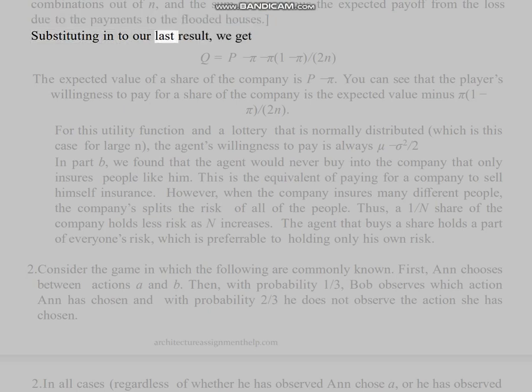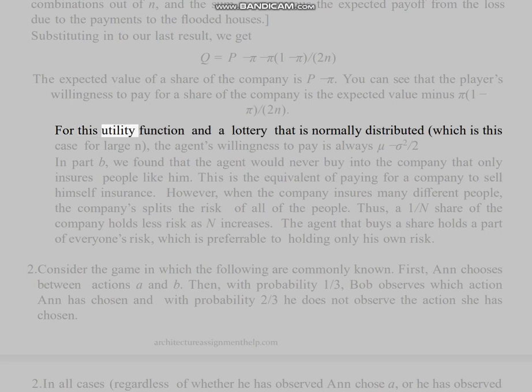Substituting into our last result, we get Q equals P minus pi(1 minus pi)/2n. The expected value of a share of the company is P minus pi. You can see that the player's willingness to pay for a share of the company is the expected value minus pi(1 minus pi)/2n.